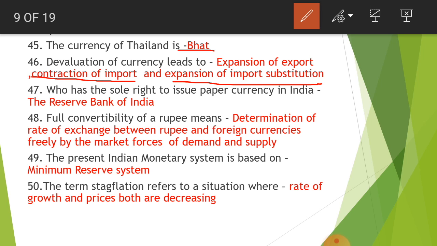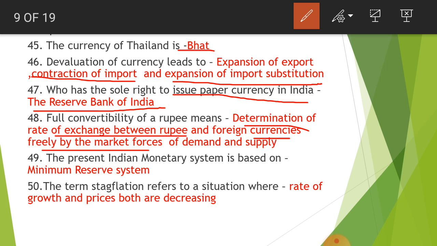Next question, who has the sole right to issue paper currency in India? So the one and only one, that is the Reserve Bank of India, RBI. Full convertibility of a rupee means determination of rate of exchange between rupee and foreign currencies freely by the market forces of demand and supply. The present Indian monetary system is based on minimum reserve system.